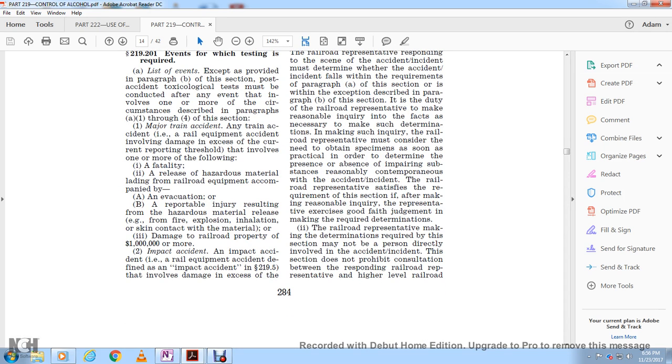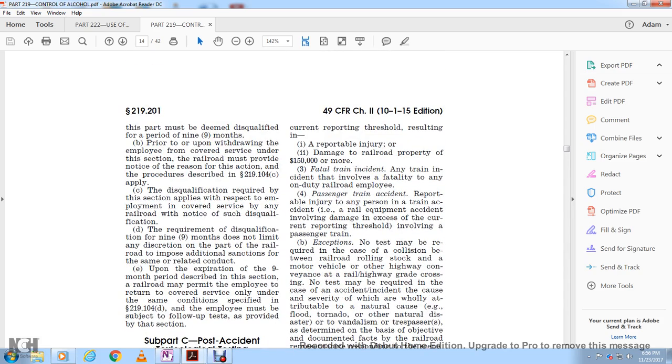The impact accident, an incident or railway equipment accident, as defined in 219.5, involving damage in excess of the current reporting threshold resulting in a reportable injury, or damage to railroad property of $150,000 or more. Fatal train accident, a train incident involving a fatality to an on-duty railroad employee. Passenger train accident, a reportable injury to any person, or a train accident or railway equipment accident with damage in excess of the current reporting threshold involving a passenger train. B, exception.